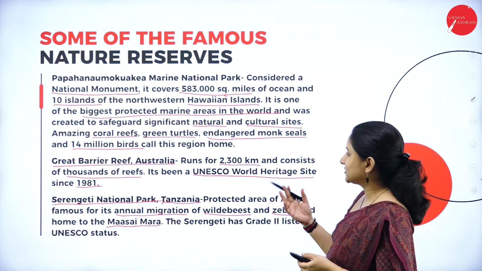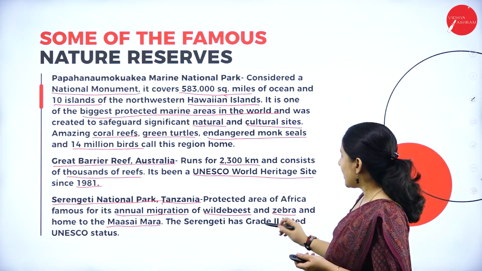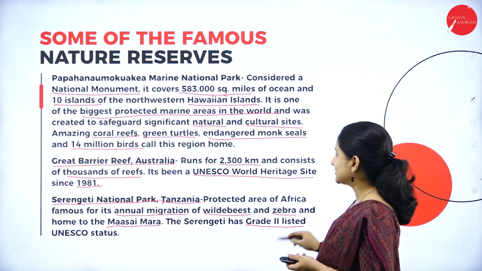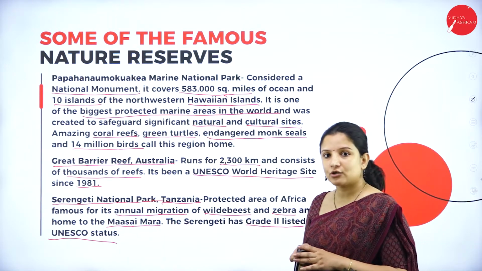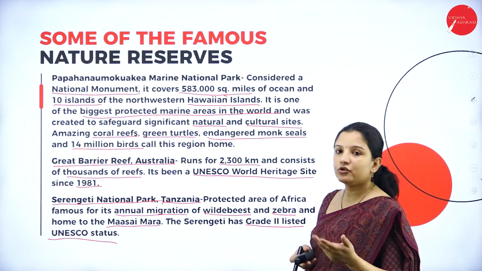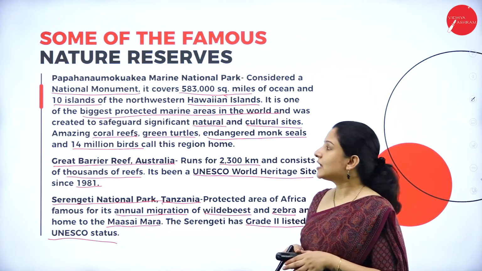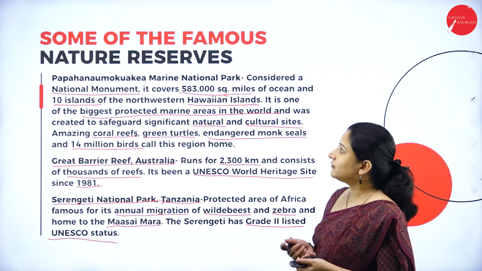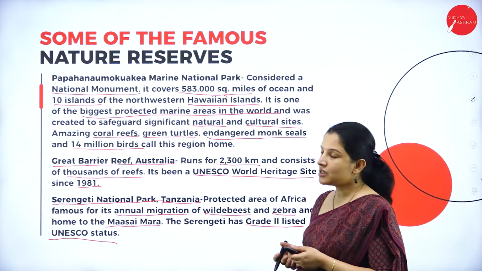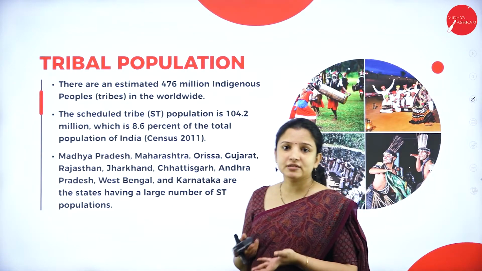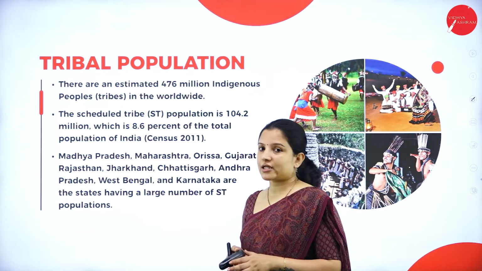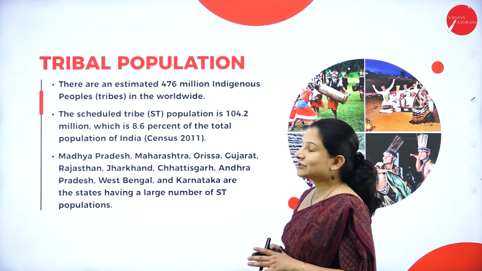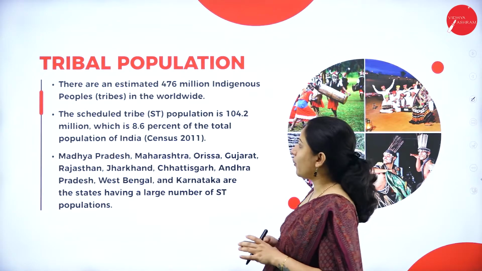and therefore the Serengeti National Park has grade 2 listed UNESCO status. So it is listed under the grade 2 UNESCO status. So therefore it is a UNESCO World Heritage Site as well. So these are some of the famous nature reserves that are there. So in some of these nature reserves, human activities are allowed, but in some only research activities are allowed. Next, let's talk about the tribal population.